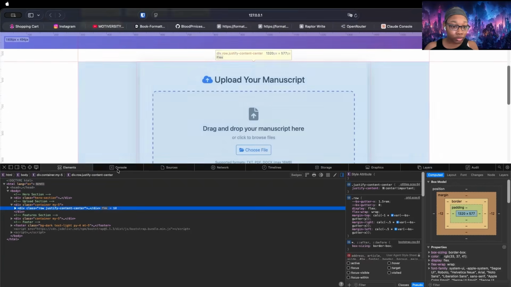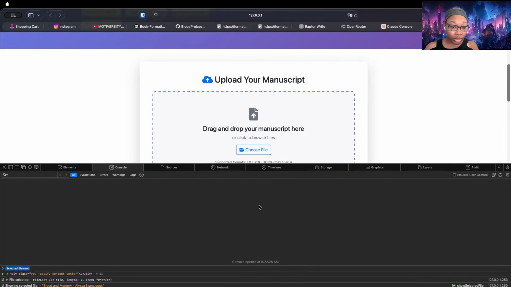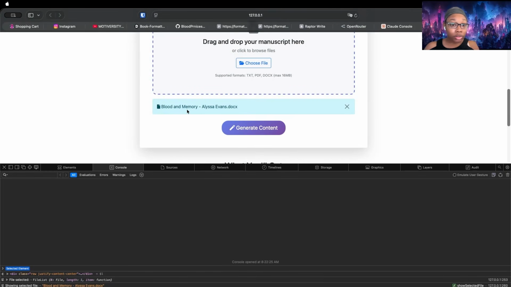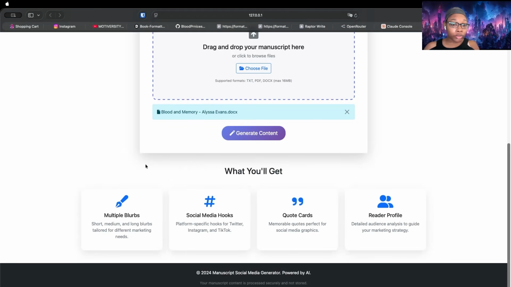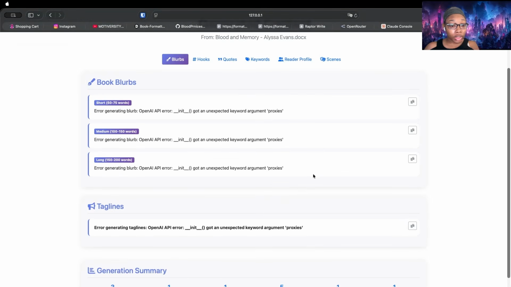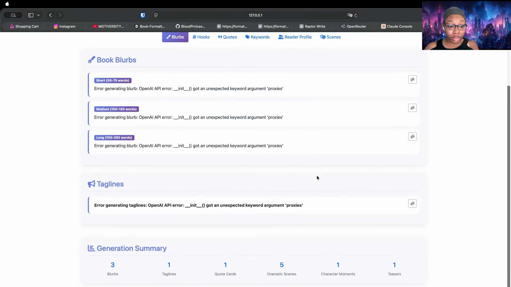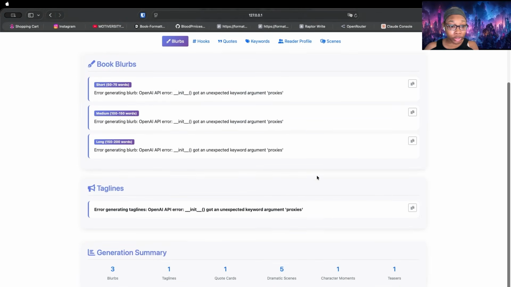Inspect element, console, choose a file, select the file again. We can actually see the file. Refresh solves most problems. I just forgot to do that. Or I did it wrong. Now that's all done, we're gonna go ahead and generate the content. It tried, and now we're having issues with our AI part. But progress. We can now upload files, and it tried to pull things.